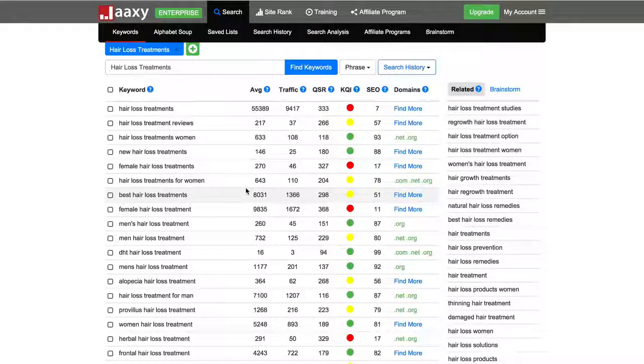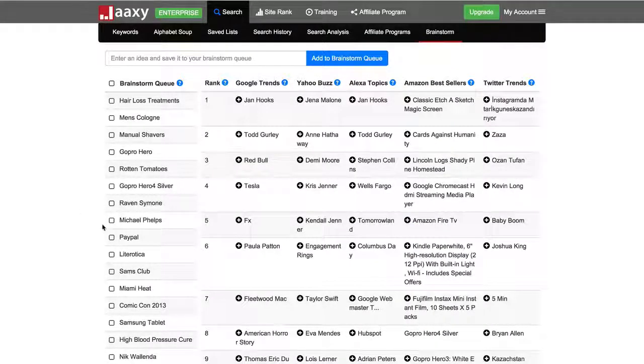There's many different ways you can do it. You could be reading a magazine and have an idea for a niche, and you could simply come into Jaaxy and add it to your brainstorm queue. You could be out and about shopping even and come up with ideas, and you can add them to your brainstorm queue. And again, Jaaxy is usable from any mobile device, so even when you're out of your house, you can use Jaaxy for your keyword research, and you could store ideas from wherever you're at as long as you have an internet connection. So that's pretty cool stuff there.